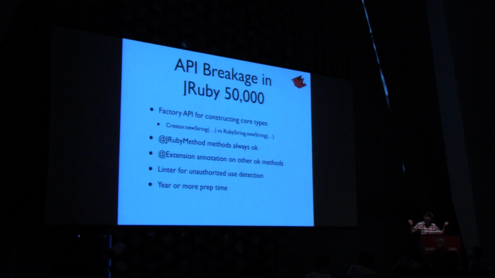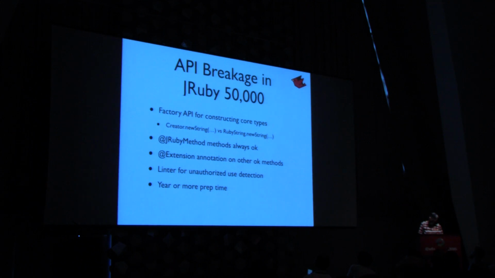So we have a plan, and JRuby 50,000, which, that's a joke. It's not going to be JRuby 50,000, or is it? JRuby 9000 started out as a joke, and then it became a release. So I'm just throwing this out here. So we're going to expand our embedding API.